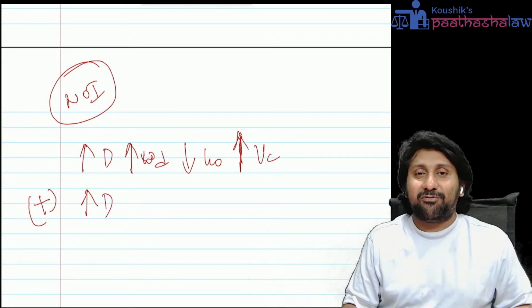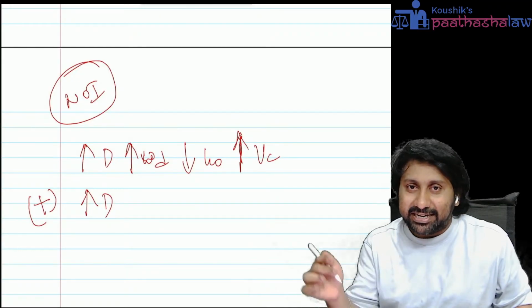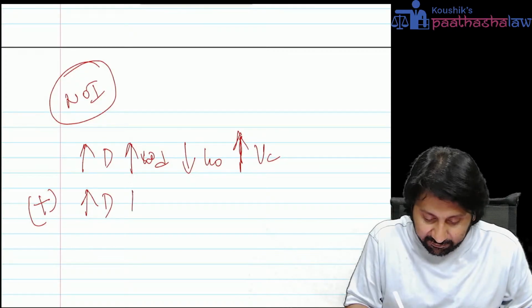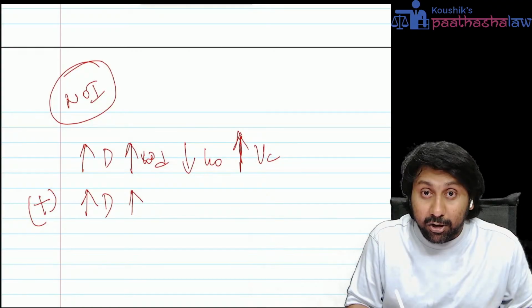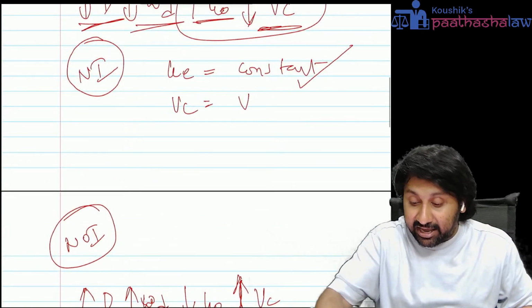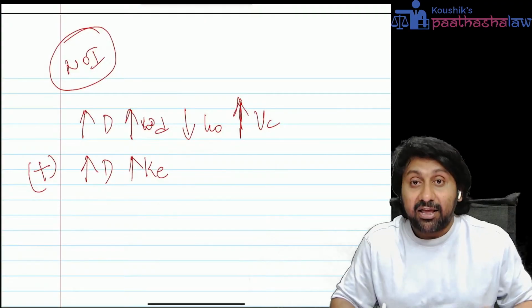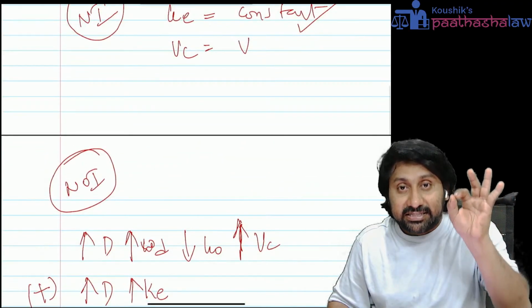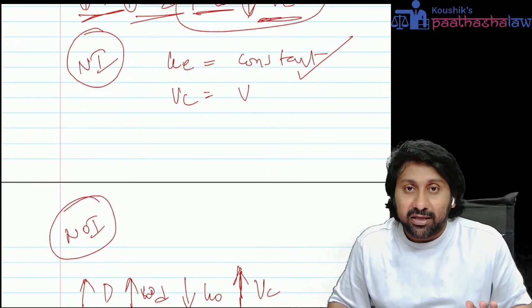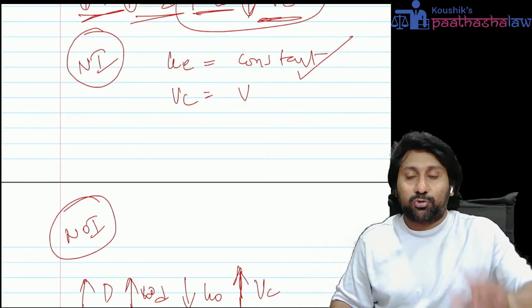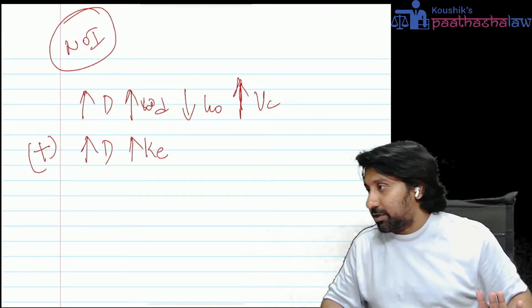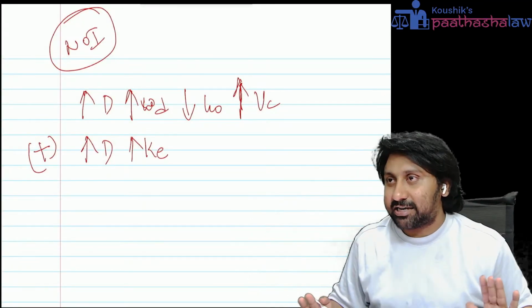But we don't agree fully. There is one more point to this. A tail is attached. More debt, you said? Whenever more debt is infused, there will be more KE. KE is a constant here. KE changes here. Whenever in the exam KE is given in the question already, it is a net income approach question. KE is missing in the question, that's a net operating income question. This is how you should understand.